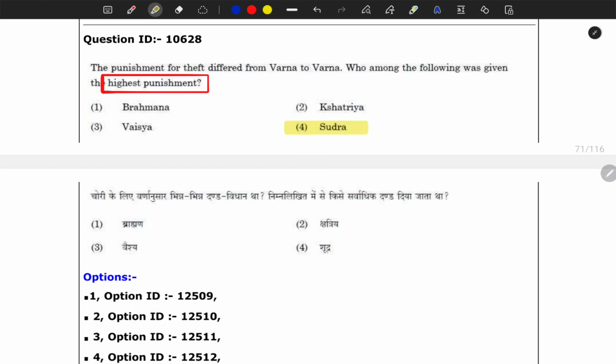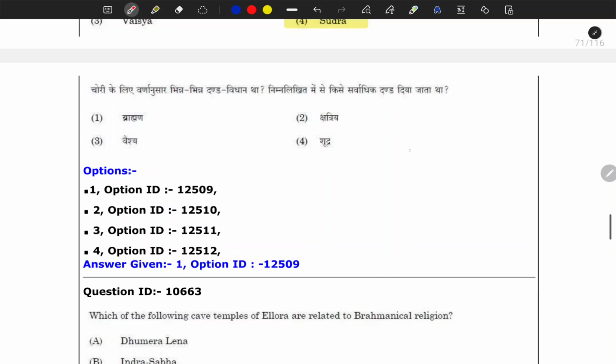Here UGC actually first gave this option as true, but later on they might have dropped this question, or they might have changed their answer key. But for me this was a very easy question, and as I said, they had a differential kind of justice system for Brahmanas, Kshatriyas, Vaishyas and Shudras, and here also Brahmanas, Kshatriyas, Vaishyas and Shudras.